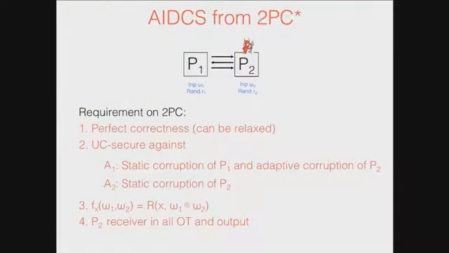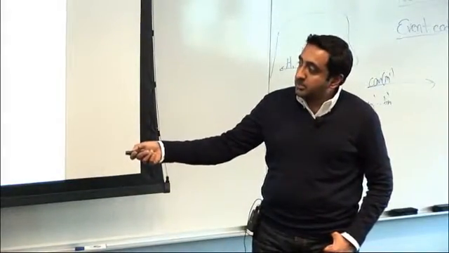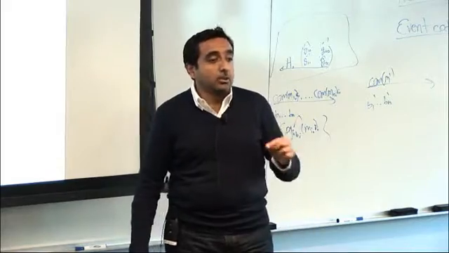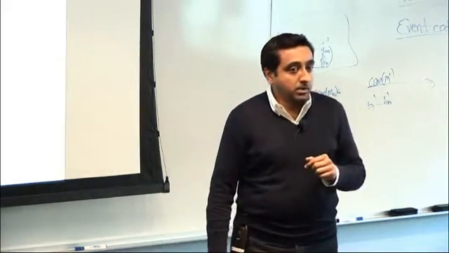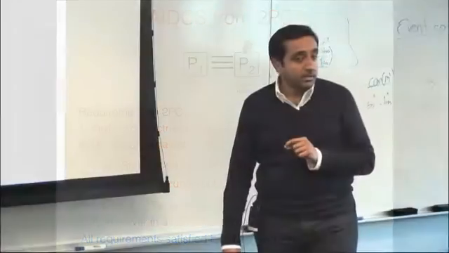And the function is going to be as before, that we used even for the static case, and P2 is the receiver in all OT instantiations and also receives the final output.